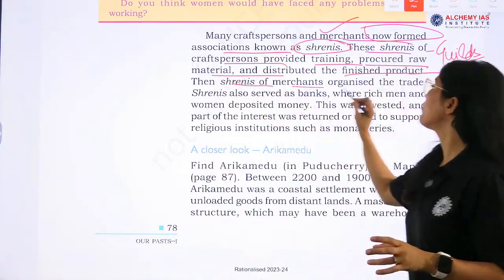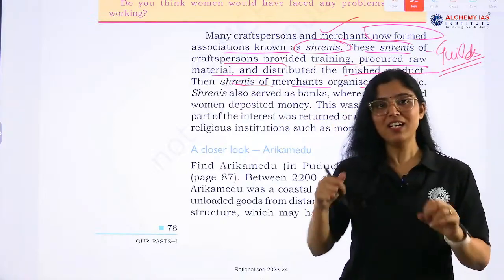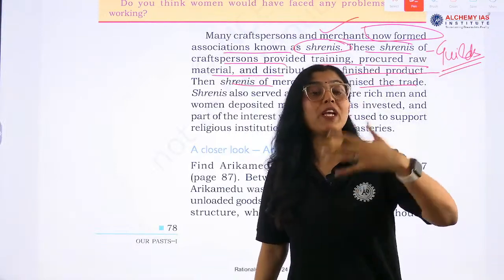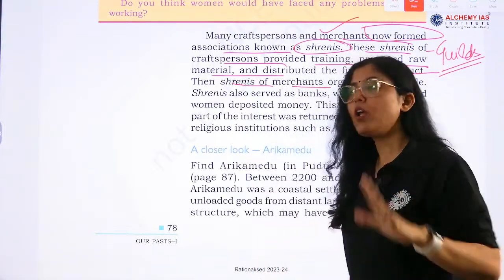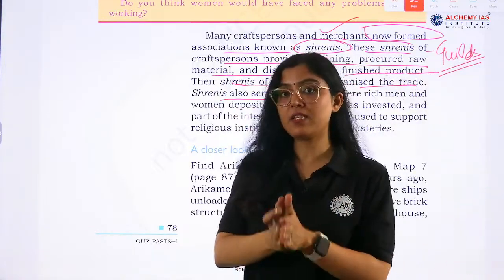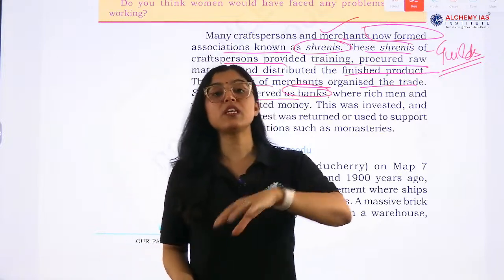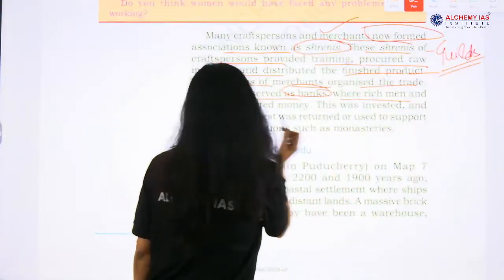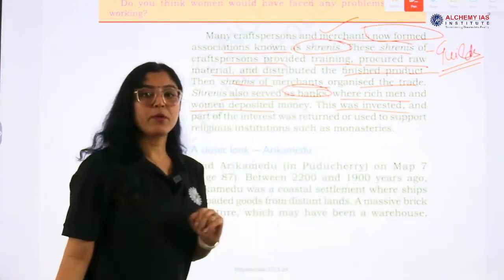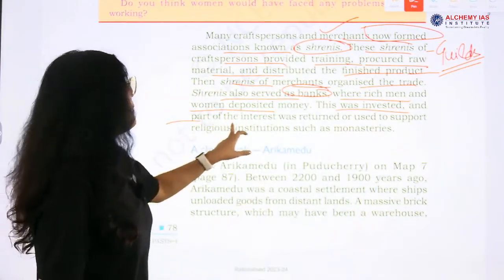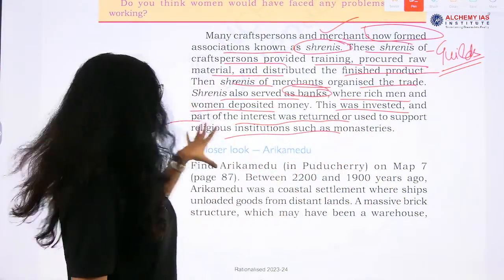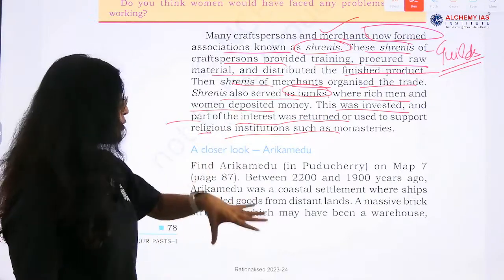Then Shrenis of merchants organized the trade, right. So they were organizing what all things would be traded, how many exports were going, how many imports were coming, all the things. Okay. Shrenis also served as banks because these people had finances, had money, right. So they served as banks also, where rich men and women deposited money. And then this was invested because coin and money were there, and part of the interest was returned or used for some other purpose, like supporting a religious institution, right.